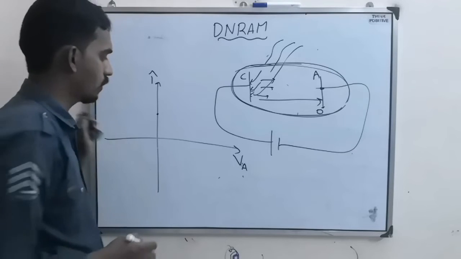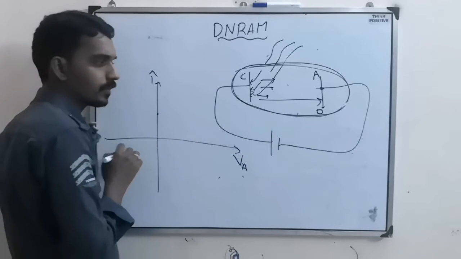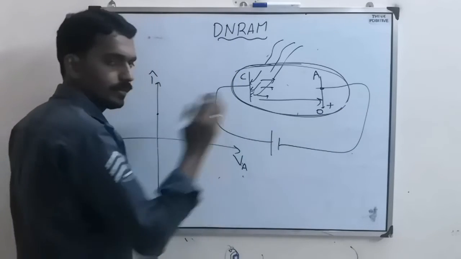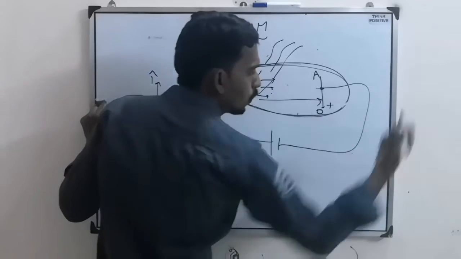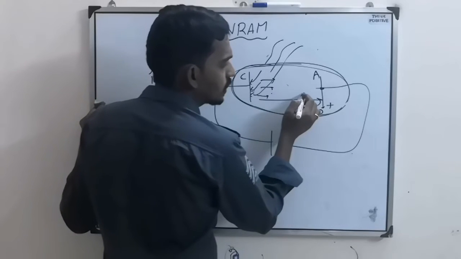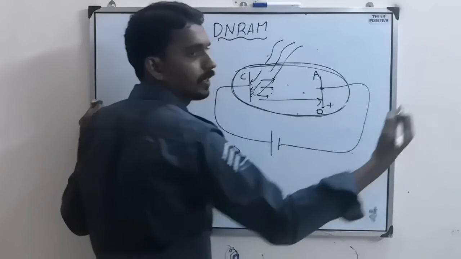VA, potential of anode. Now when anode potential is 0, there is some current. Now when you increase positive potential, so this side. As electron is negative charge, positive potential will pull them. So those who cannot reach, suppose one electron is able to reach till here only, that also it can pull.